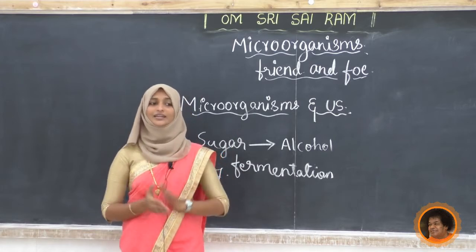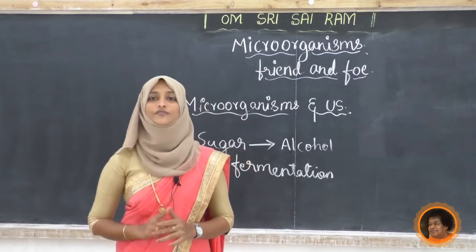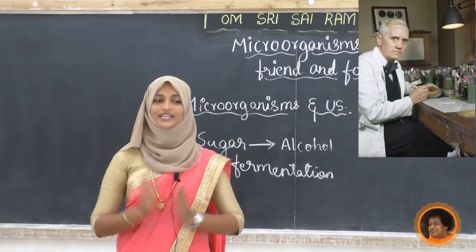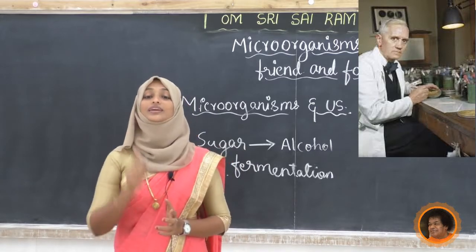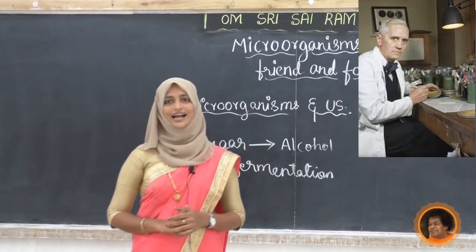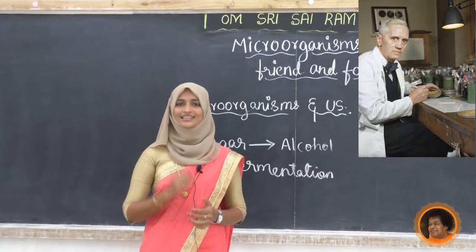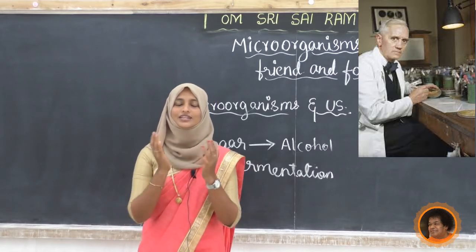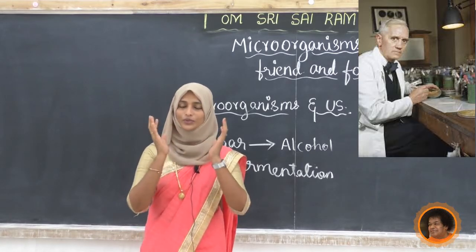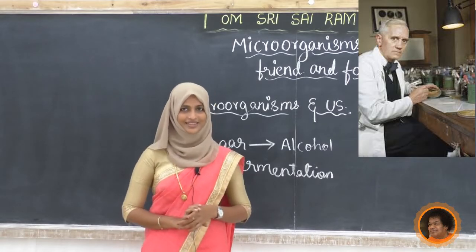See, the first time, Alexander Fleming, a famous scientist, in 1929 discovered penicillin as the first antibiotic. If you look into it, there is a nice story behind that penicillin.